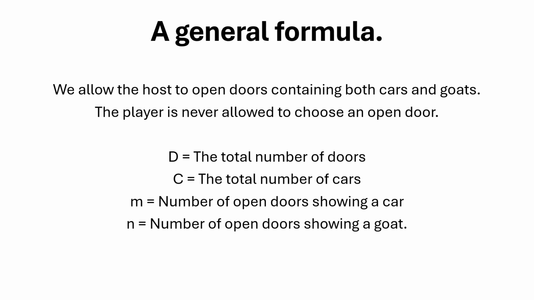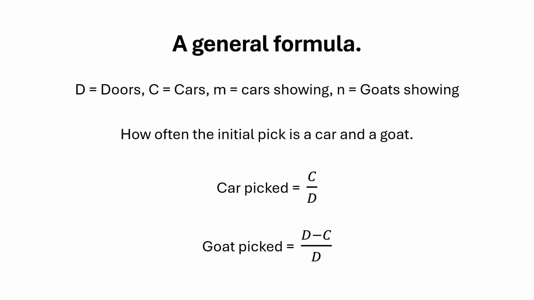The total number of cars will be denoted uppercase C. Lowercase m denotes the number of cars shown. Lowercase n denotes the number of goats shown. First, we divide the problem in two cases: when the player unknowingly has picked a car, and when the player unknowingly has picked a goat.